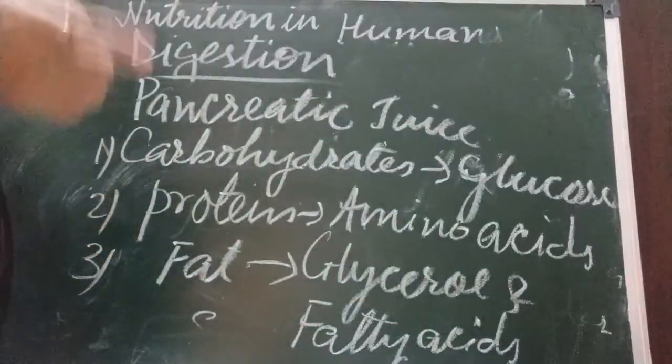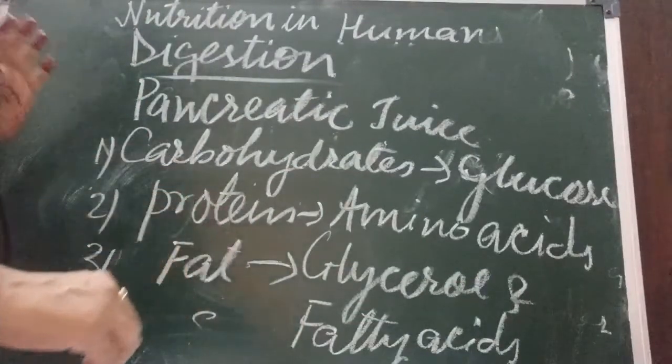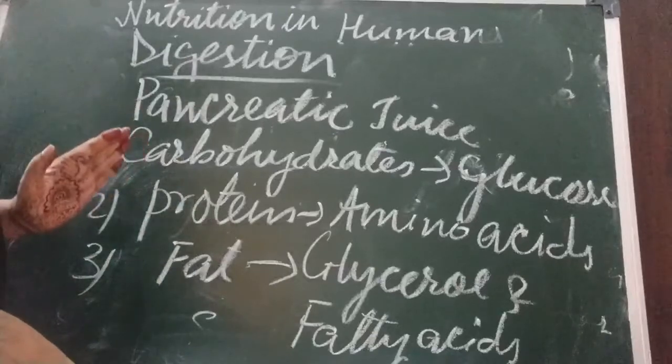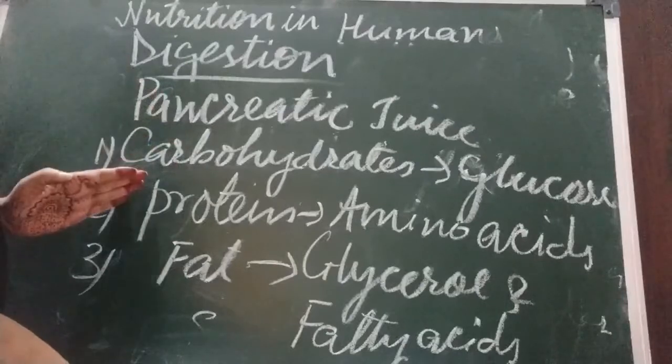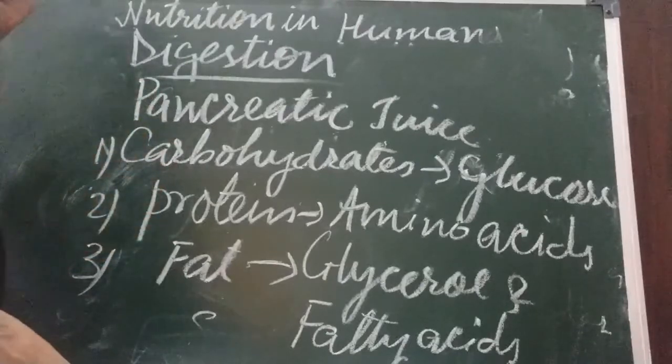And the next step is what? Absorption. Next step is absorption. Children, keep remembering these three things: carbohydrate into glucose, protein into amino acids, fat into glycerol and fatty acids.